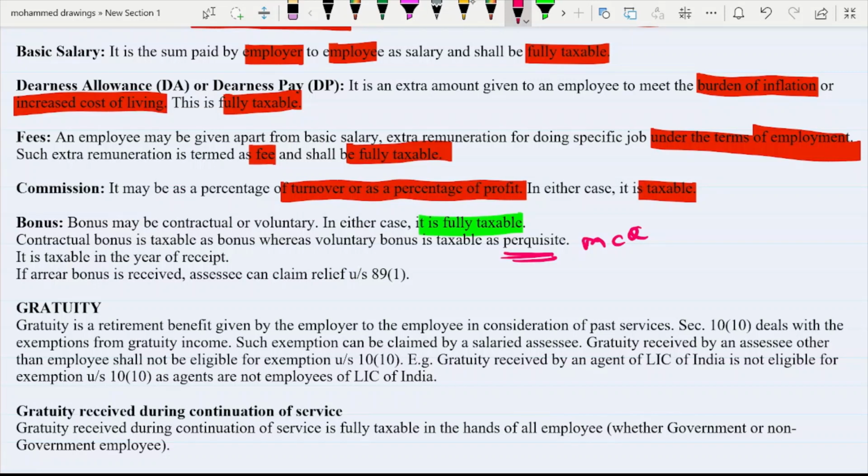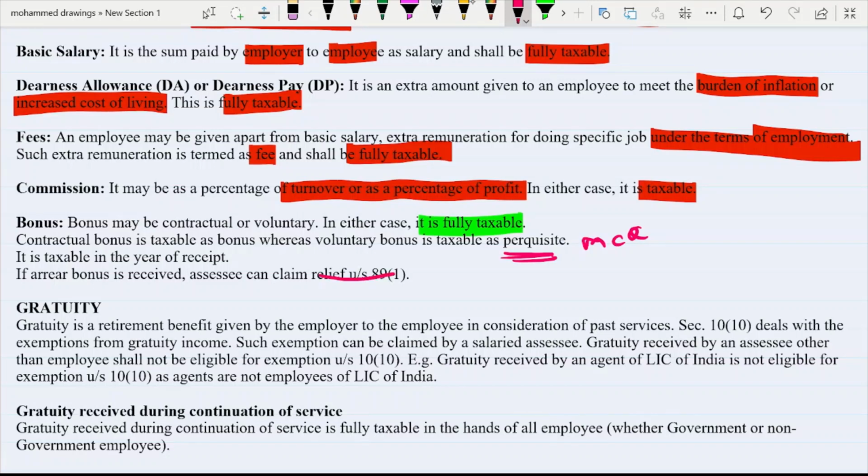And for all these, basic salary, dearness allowance, fees, commission, one question which can be asked in the form of MCQ is whether it is fully taxable, partly taxable, fully exempt, or partly taxable, partly exempt. So four options will be given to you. For basic salary, what will be your answer? It is fully taxable. In case of dearness allowance, what should be your answer? It is fully taxable. If arrear bonus is received, assessee can claim relief under section 89.